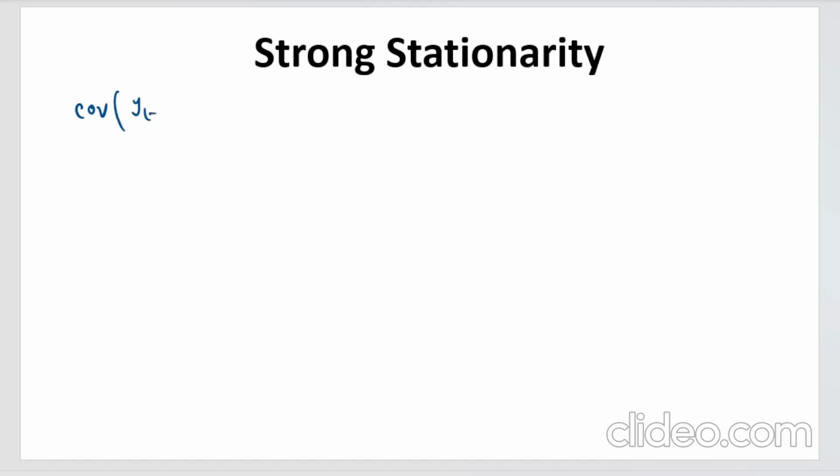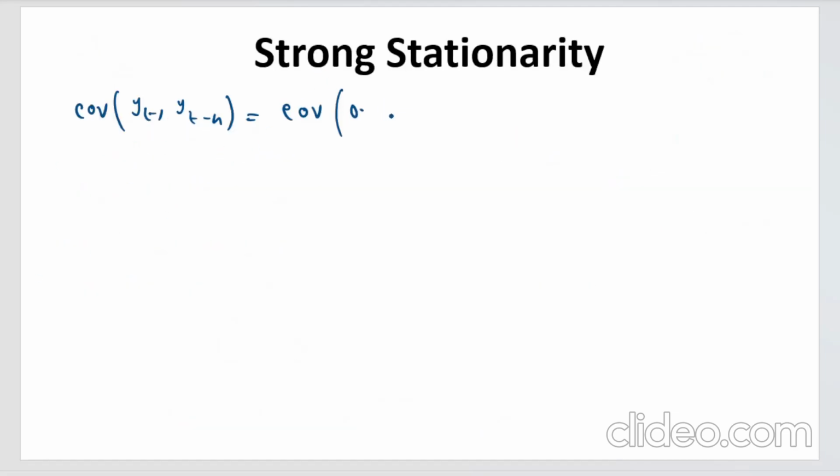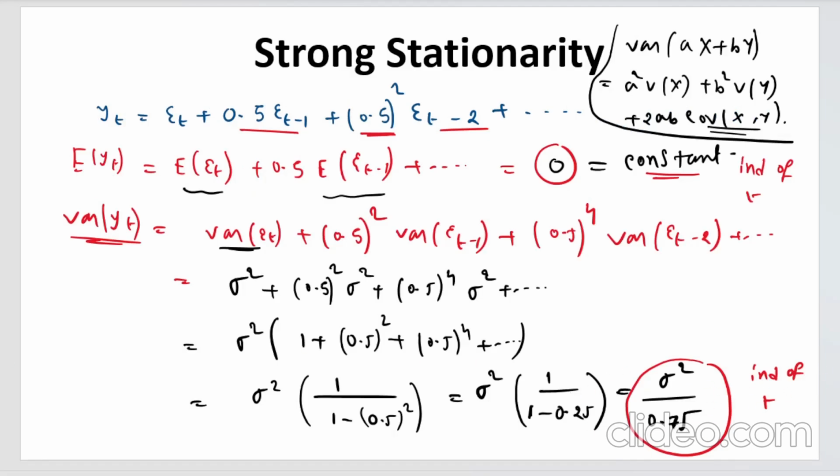covariance, right? Autocovariance, yt and yt minus h. So write the previous expression: 0.5 yt minus 1 plus epsilon t, and here you have 0.5 yt minus h minus 1 plus epsilon t minus h, right? Okay, now this you all know, for h equals 0, this will simply be the variance of yt that we have found out here. I am not writing it again.